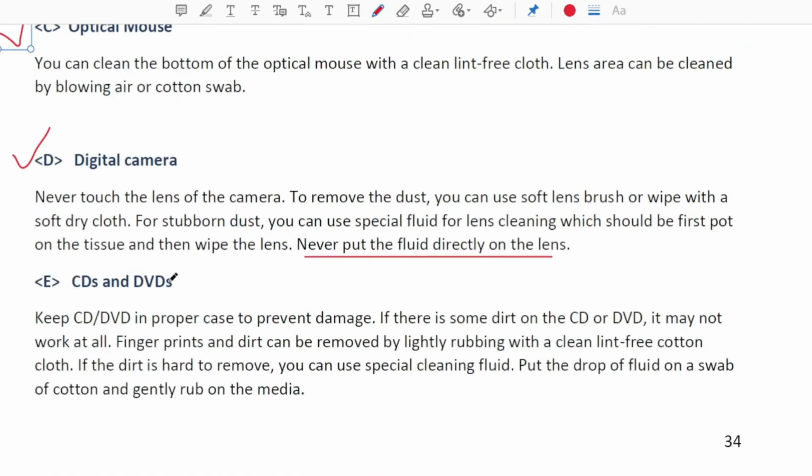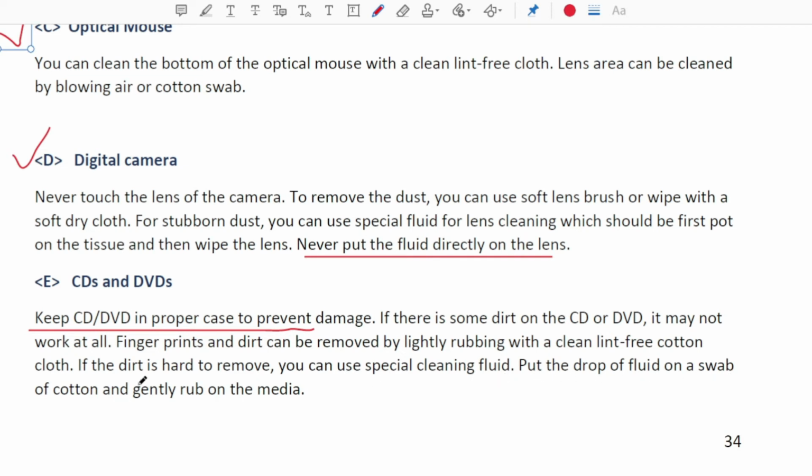CD DVDs, earlier also I have explained. Keep CDs and DVDs in a proper case to prevent damage. If there is some dust on the CD and DVD, it may not work at all. If you are using the CD or DVD and some dust comes on top of it, it may not work properly. Even fingerprints and dirt can be removed by lightly rubbing with a clean lint free cloth. So that's obvious.